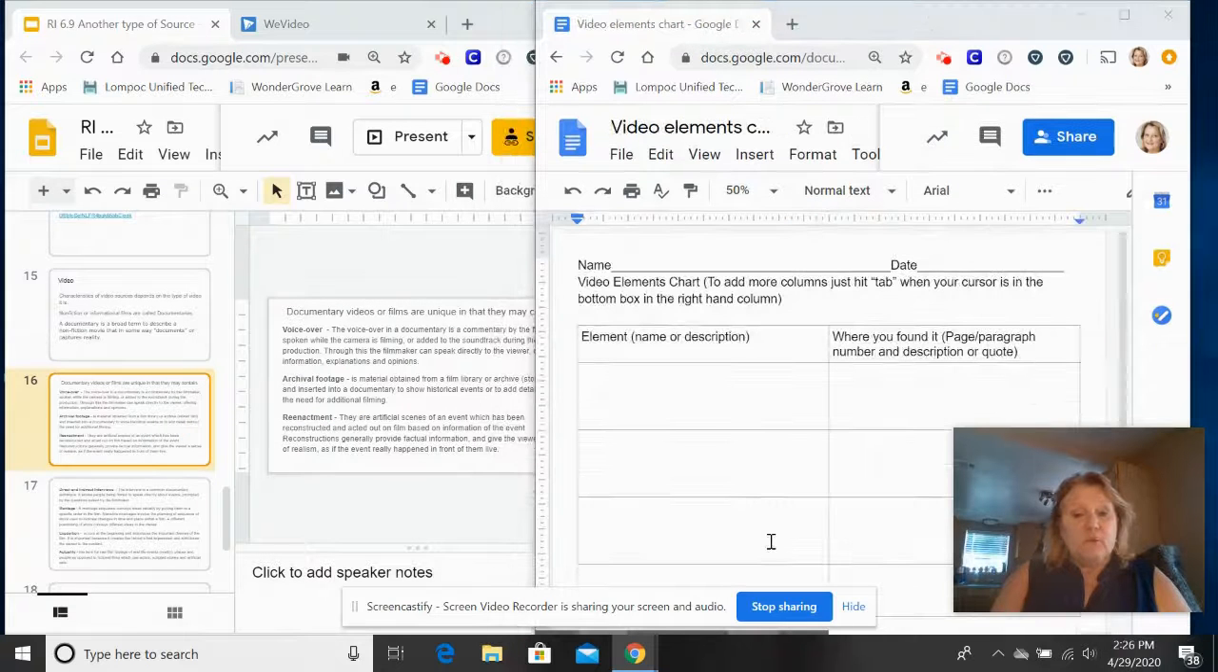The last one that we're going to go over is the video elements chart. And the video elements chart is going to be filled out exactly the way the other three had been filled out. So the first thing we're going to look at are the characteristics of the video. So did it have a voiceover? Yes, it did. So we're going to write voiceover. And then where did we find this in the video? We found it throughout. So we're going to write throughout the video.